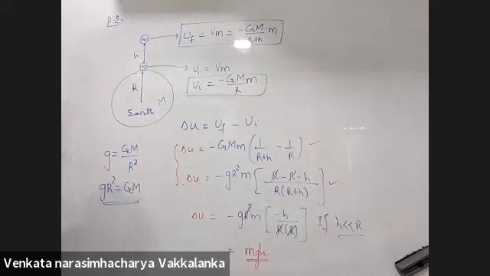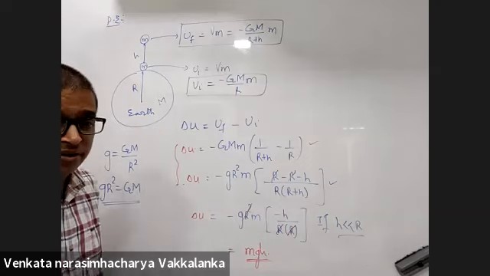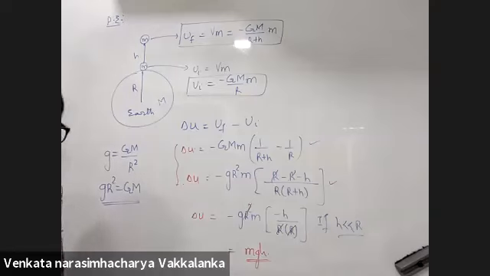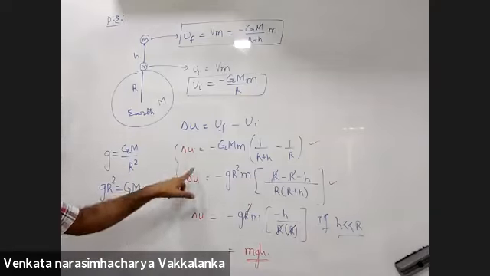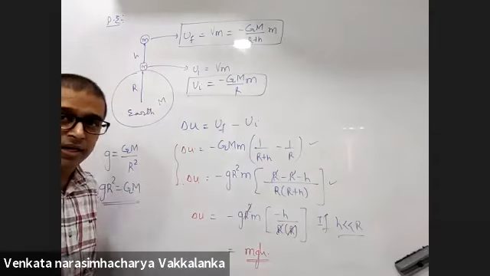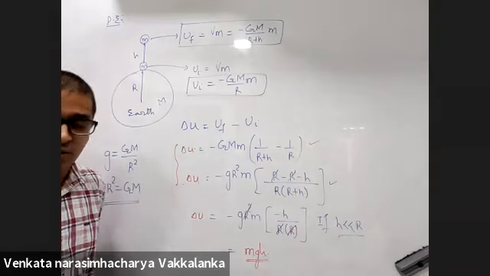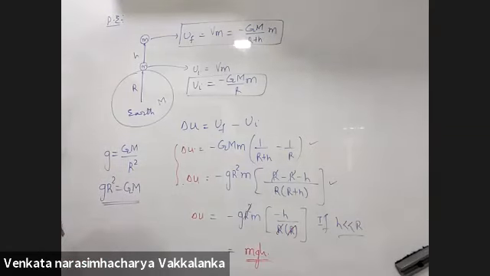For three-dimensional structures other than a sphere, you will have to know surface integrals. You can derive, but it is beyond your mathematical scope. You know only line integrals till now. For calculating potential, you had to integrate. For these symmetric structures, it is integrating once. For cubes, cuboids, you'll have to integrate twice.